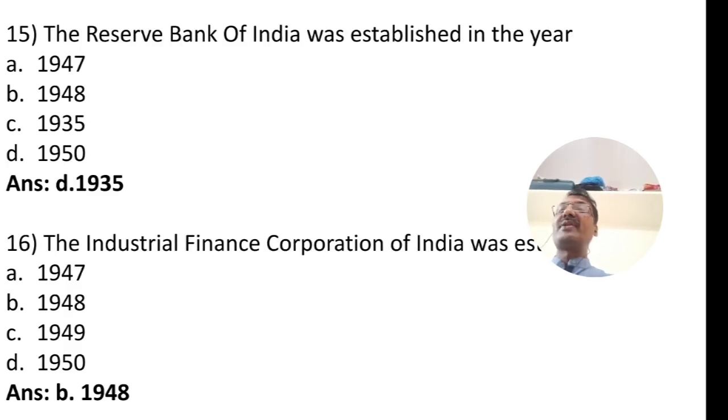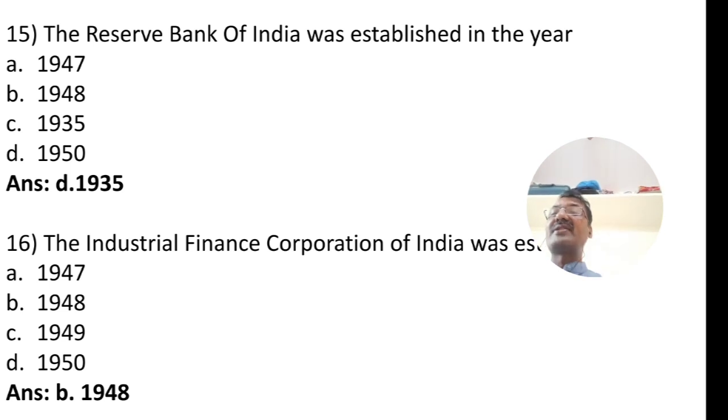Question number 15. The Reserve Bank of India was established in the year. Option A, 1947. Option B, 1948. Option C, 1935. Option D, 1950. So the Reserve Bank of India, which is the central bank of India, controlling the monetary system and banking system in our country, was established in the year 1935. The correct option is